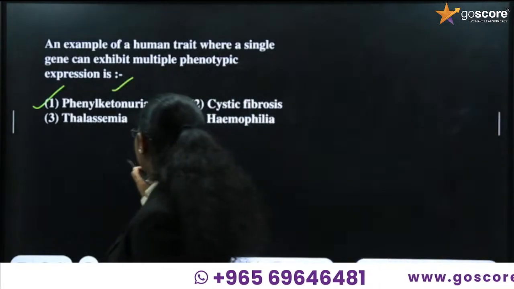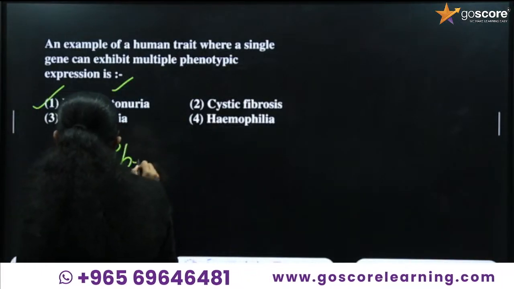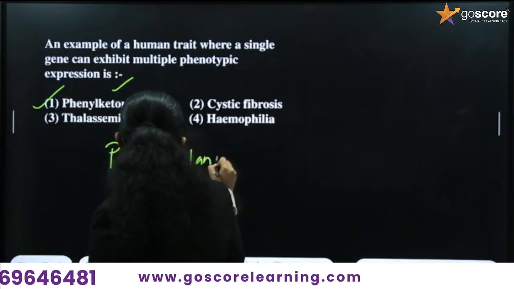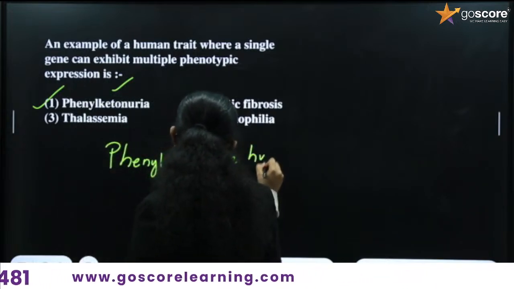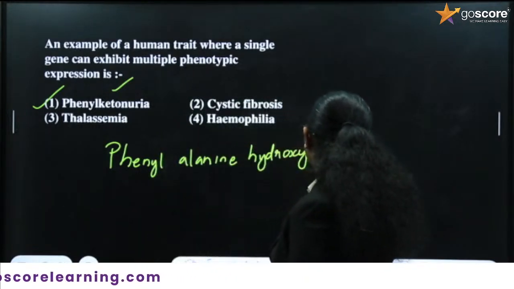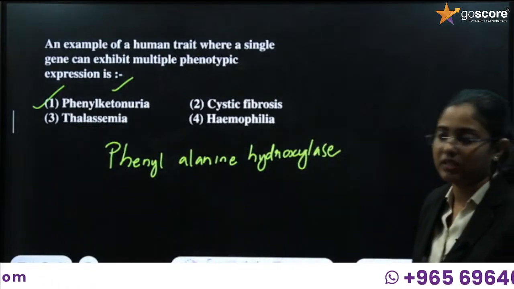See, there is an enzyme known as phenylalanine hydroxylase.